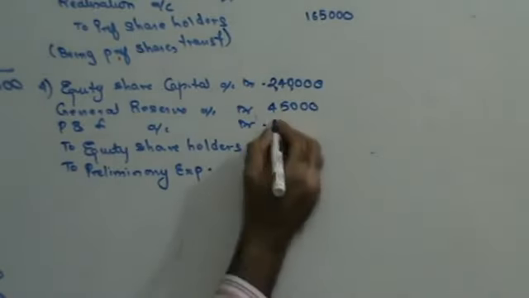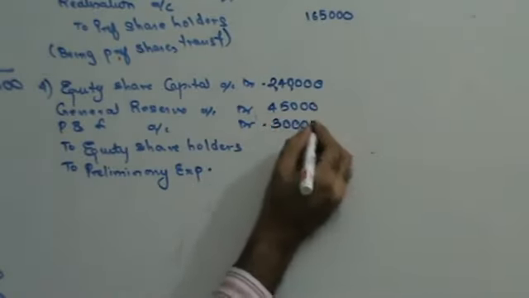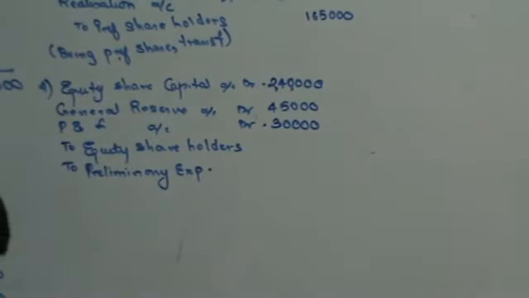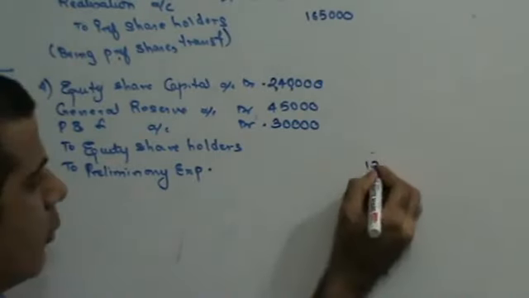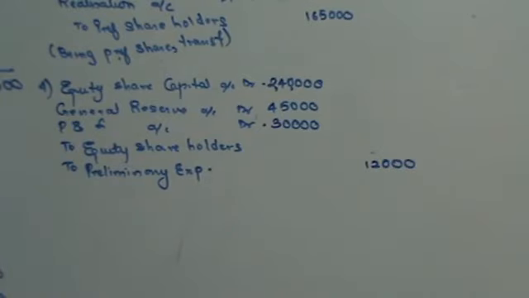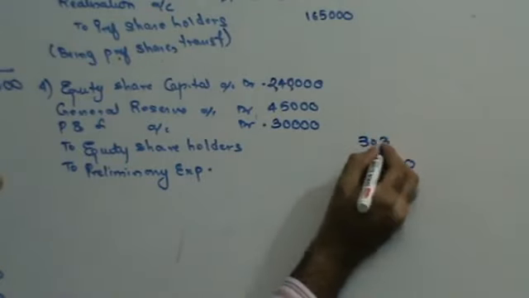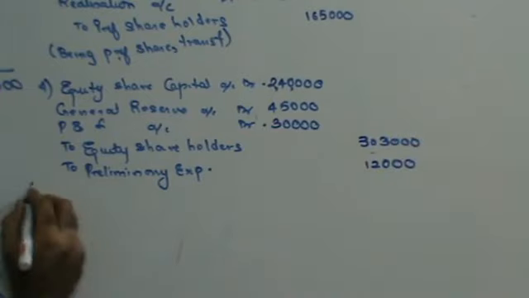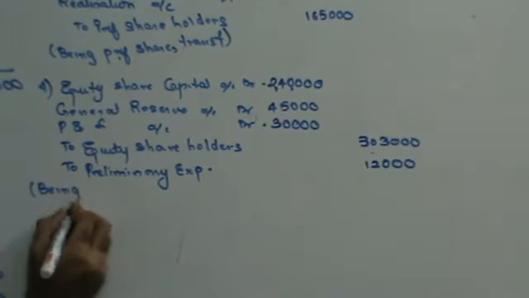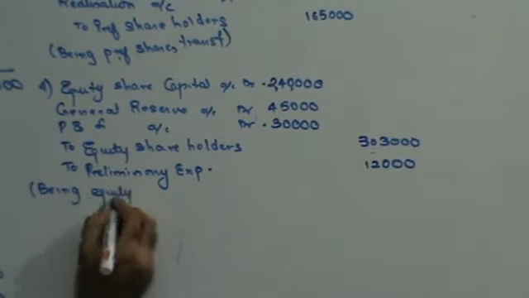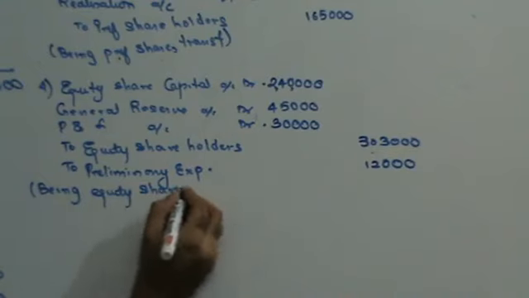P&L is given to you as 30,000. Preliminary expenses are given to you as 12,000. 2,40,000, 285. Someone please get me this. 3,03,000, being equity shares transferred.